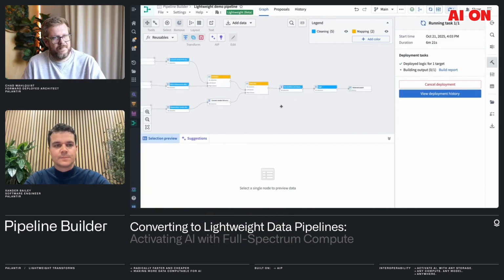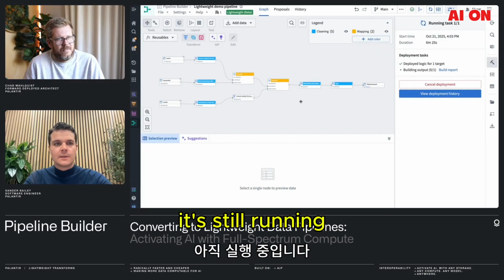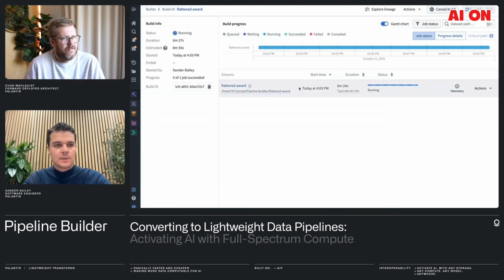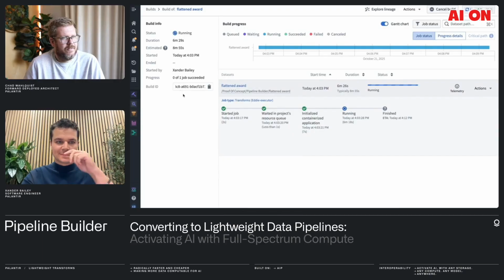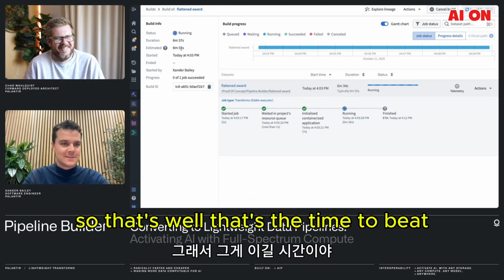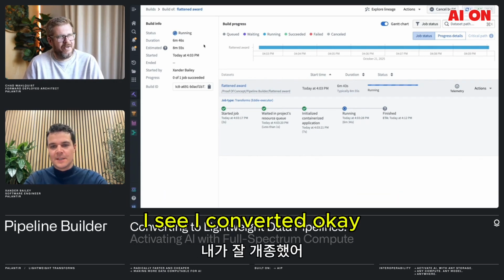Yeah, absolutely. All right, so the build's still running here. Let's see how we're getting on. 6 minutes. It's estimating 9 minutes, so that was what we had on the previous run. So that's the time to beat. Oh, I see. The estimated is the previous one on Spark. I see. Oh, converted. Okay, there we go.